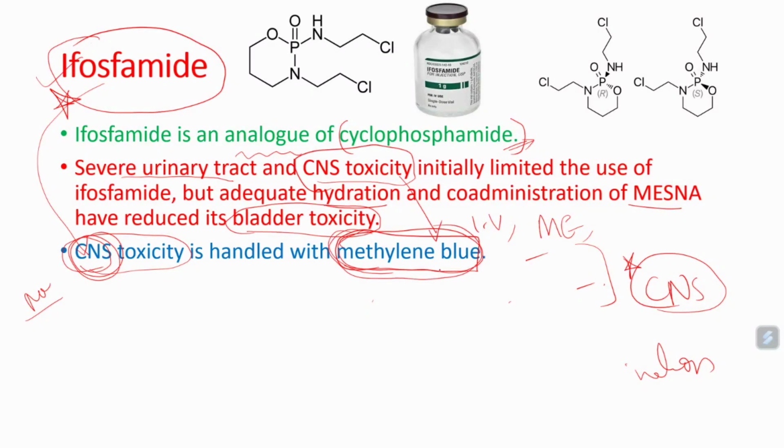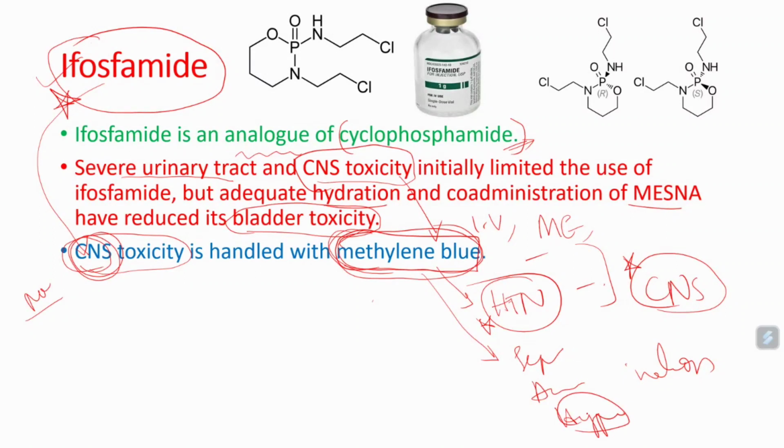One more point you have to remember: methylene blue can cause hypertension. Very important point. So in hypertensive cases, methylene blue should be keenly monitored. Due to this pressor activity, it can be used in a few septic shock conditions, anaphylactic shock conditions, and in hypotension. If methemoglobinemia and hypotension coexist, in those cases methylene blue should be the drug of choice. I think you are all following me. So these are important points about methylene blue.